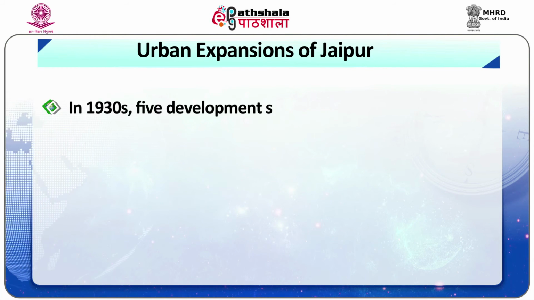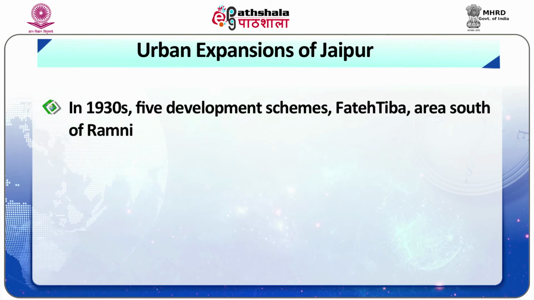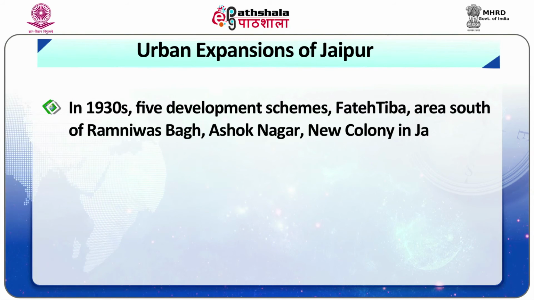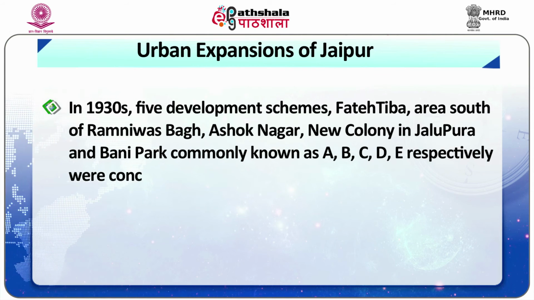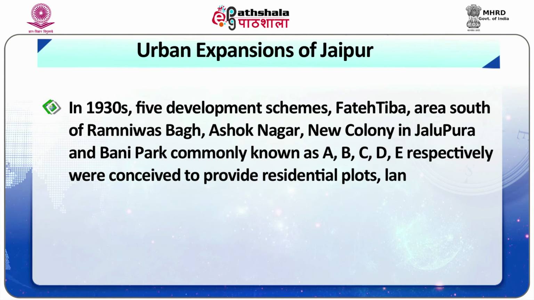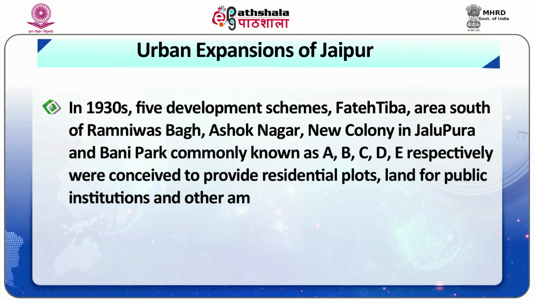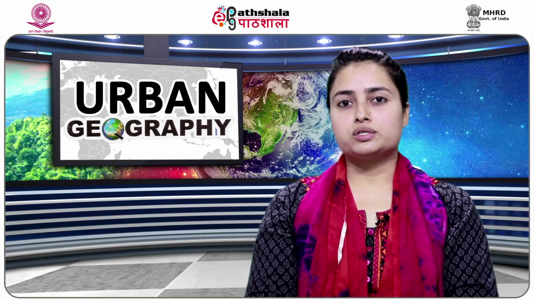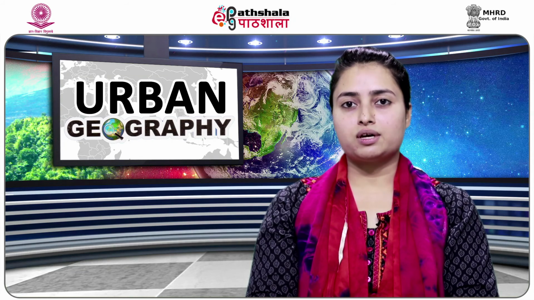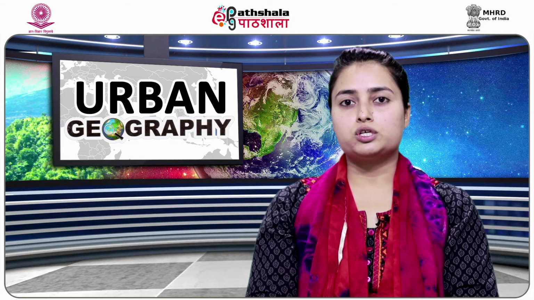In the 1930s, 5 development schemes including Fatihabad area south of Ram Nivas Bagh, Ashok Nagar, New Colony in Jalapuro and Bani Park, commonly known as A, B, C, D, E respectively, were conceived to provide residential plots, land for public institutions and other amenities for the increasing population. Rajasthan University was inaugurated in 1947, thereby opening opportunities for the southward growth of the city.